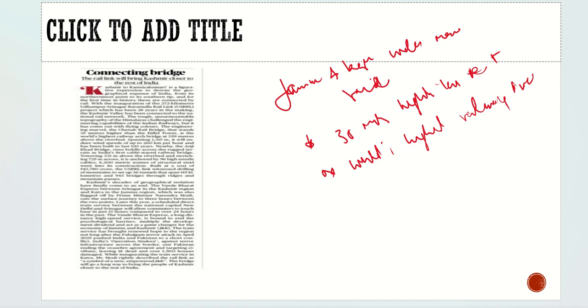And why was there so much delay in making such a bridge? Because of the terrain in this region. This terrain comes in the seismic zone. There are high speed winds, so it needed engineering greatness to develop such a bridge, and finally it has been developed. It will help in better connectivity, connecting Jammu and Kashmir with the rest of India. It will help in logistics and transport, and definitely in security. The security will be much tightened because of this bridge.